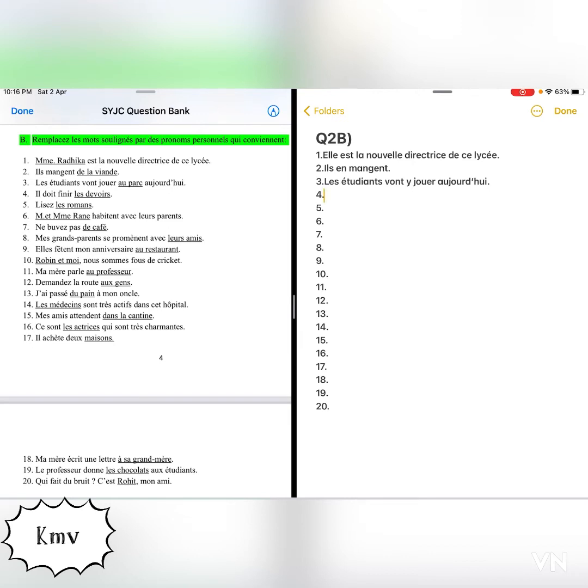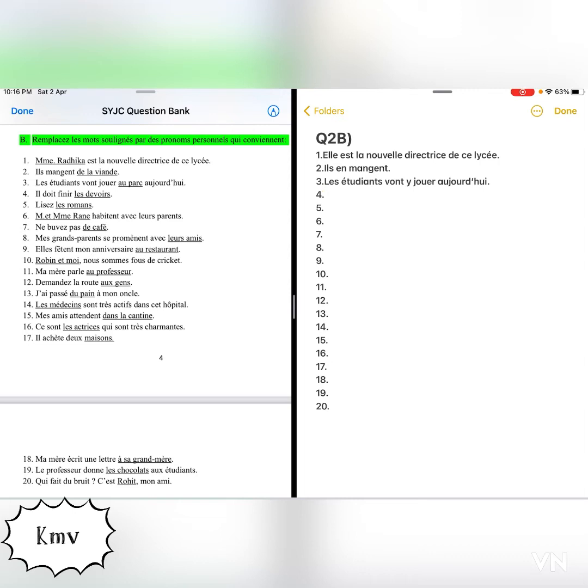Okay, next one. Il doit finir les devoirs. He must finish his homework. Okay, so il doit finir quoi? Les devoirs. We ask the question quoi. So if les devoirs is underlined, it is a direct object. Why? Because it is coming directly after the verb. So we ask the question quoi, quoi for things. Il doit finir quoi? Les devoirs.